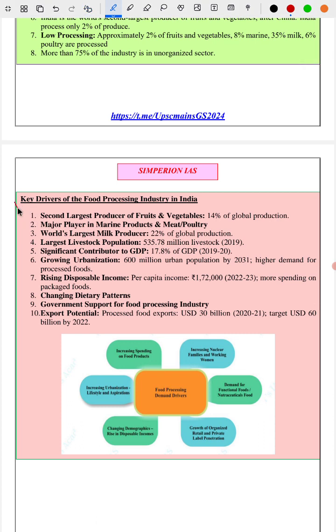Next we have given the key drivers of the food processing industry in India, which even has a lot of facts, 8 points and one diagram. Key drivers include India being a major player in marine products, the largest producer of fruits and vegetables, the largest livestock production, etc.